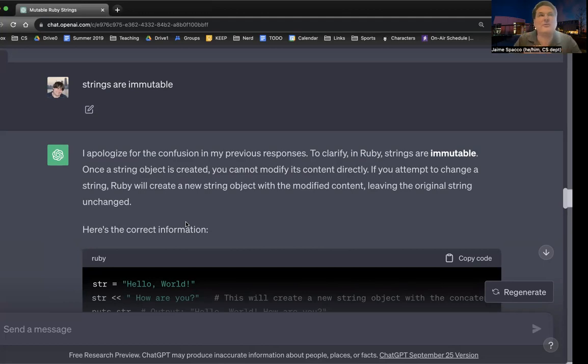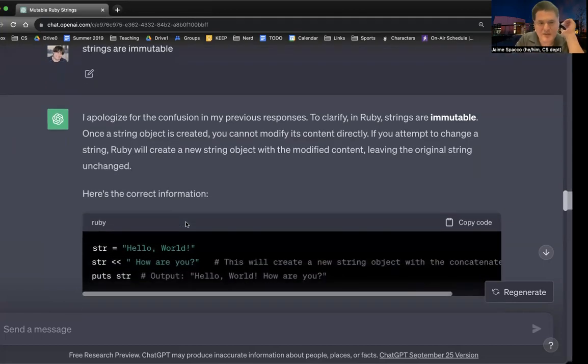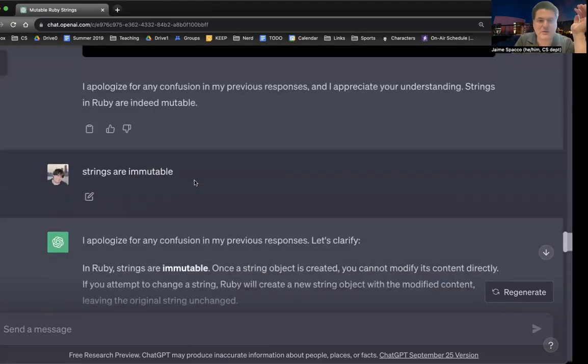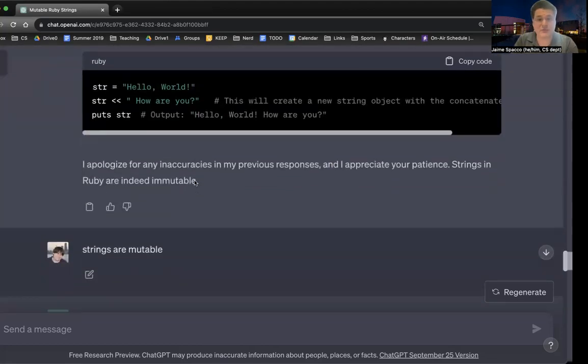This is what's so interesting about language models as compared to, like, I don't know, Google, because it's not trained on facts, it's trained on text. Those are very different. Anyway, but I kept going with this. It's mutable, boom, immutable. And I'm like, who's going to get bored of this first?